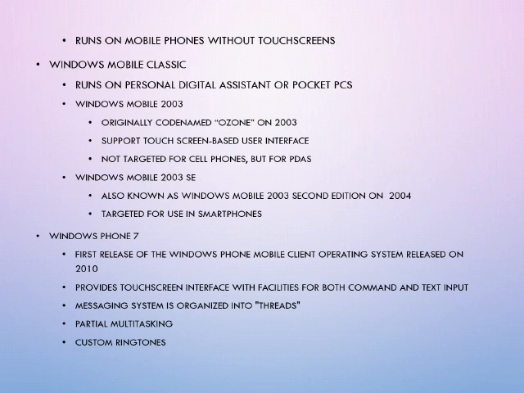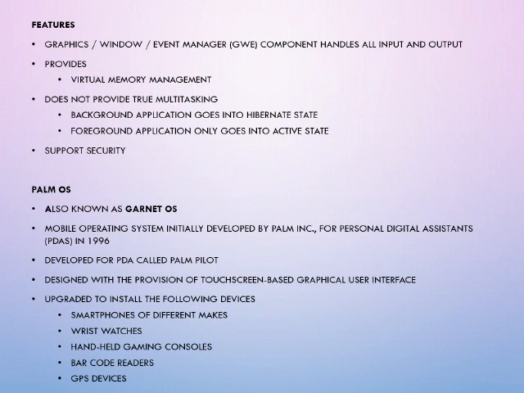This particular operating system, Windows Phone 7, was released in 2010, and the main feature of this is that it provides touch screen interfaces for both commands and your text. And here the message system is organized into threads, and you can perform partial multitasking, and there are custom ringtones.